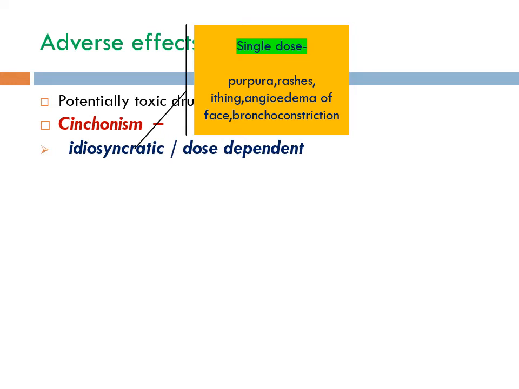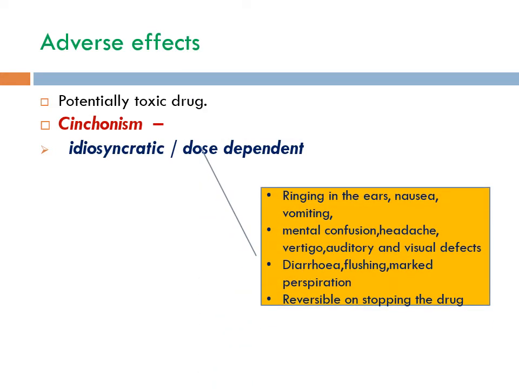While in some with higher doses, it can produce ringing in the ear, nausea and vomiting, that is because of both gastric irritation and CTZ stimulation, headache, mental confusion, vertigo, difficulty in hearing and visual defects, which may be due to neurotoxicity as well as constriction of retinal and auditory vessels. It can cause diarrhea, flushing and marked perspiration, and the syndrome subsides on stopping the drug.